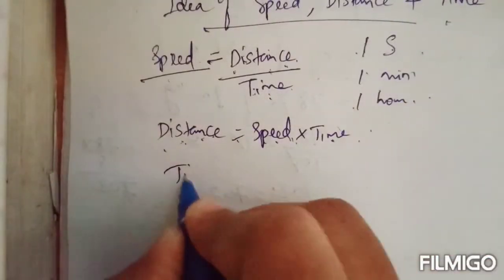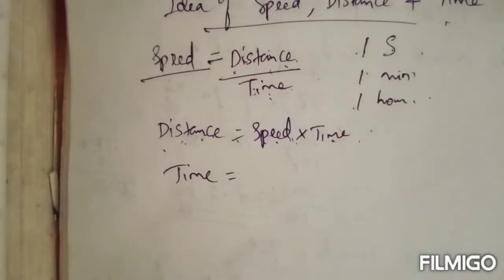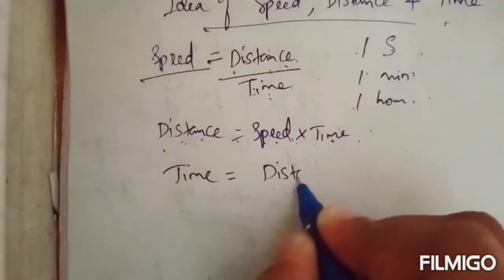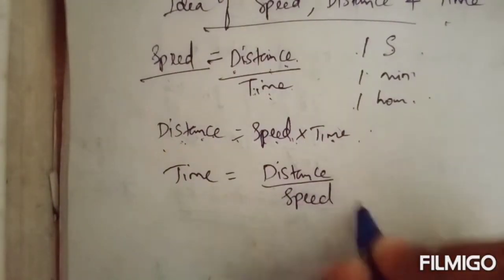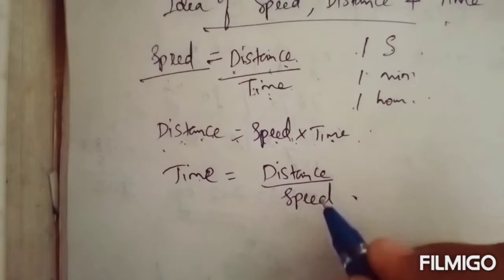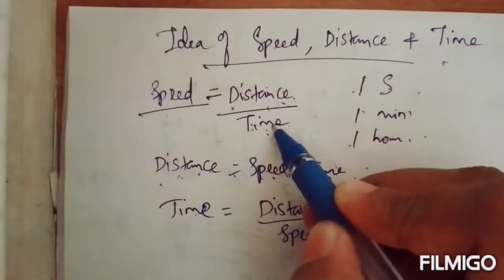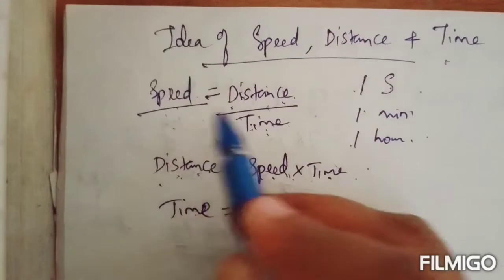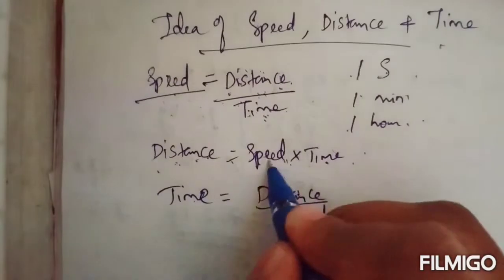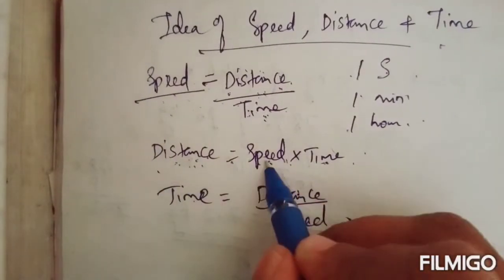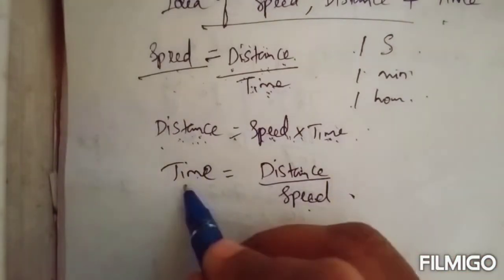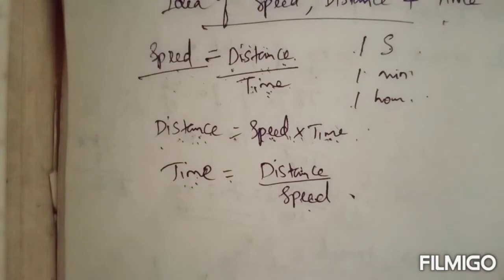Okay, similarly you can find time also if distance and speed are given. So time equal to distance by speed. This is the formula for finding time taken to cover a distance if distance and speed are given. Okay, to find distance, time, and speed, this is the formula to use. Speed equal to distance by time, distance divided by time. If speed and time are given, to find distance, distance equal to speed into time. Then if distance and speed are given, you can find time. That is time equal to distance by speed.